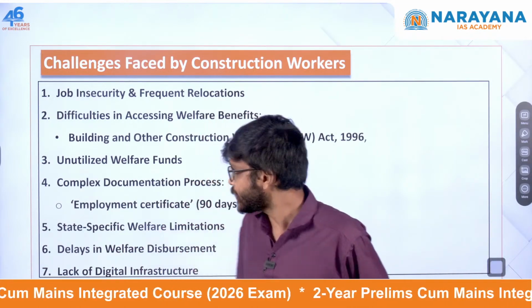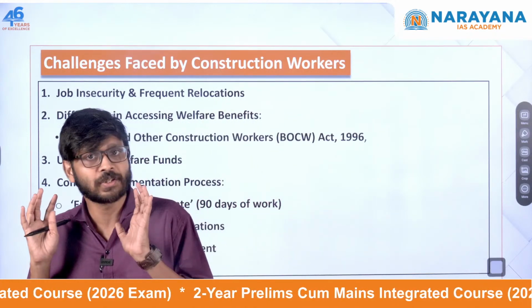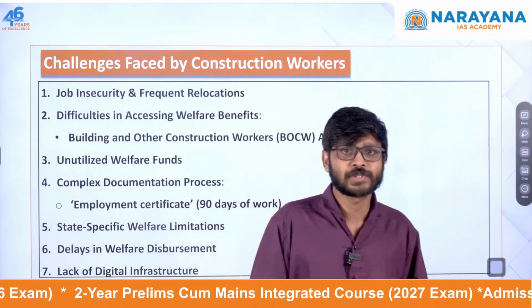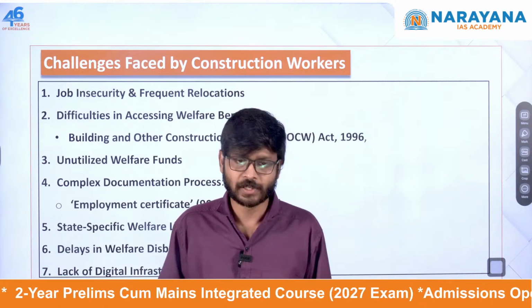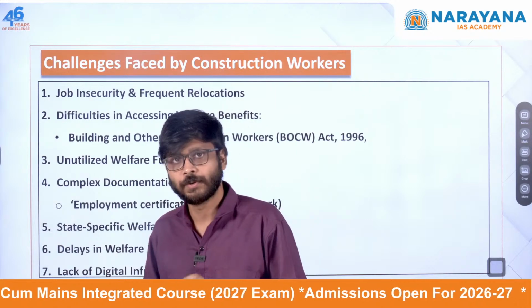Okay. Another one, underutilized welfare funds. Around 70,000 crore has been collected as construction cess. That remains unused because of the slow administrative process as well as bureaucratic delays. So that's also a major issue which they are facing.